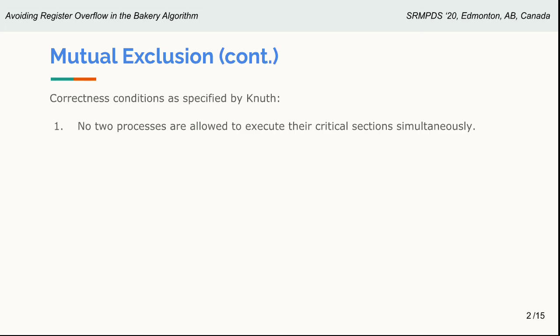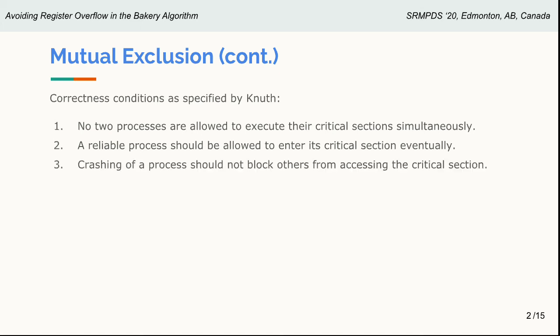There are a number of correctness conditions specified by Donald Knuth for this problem. The first one is that no two processes are allowed to execute their critical sections at the same time. A reliable process should be allowed to enter its critical section eventually, meaning that it should not be blocked forever. Failure or crashing of a process should not block other processes from accessing a critical section.